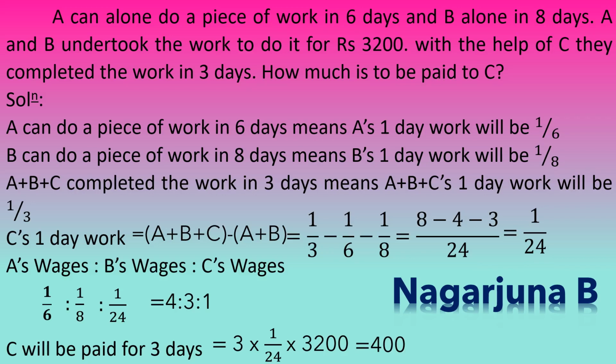If they ask what amount has to be paid for A and what has to be paid for B: the ratio is 4 is to 3 is to 1. For C you have got 400. That means for B, 3 into 400 is 1200. Whereas for A, 4 into 400 is 1600. So 1600 for A, 1200 for B, and 400 for C. Since they have asked in the question how much is to be paid to C, the answer is 400 rupees.